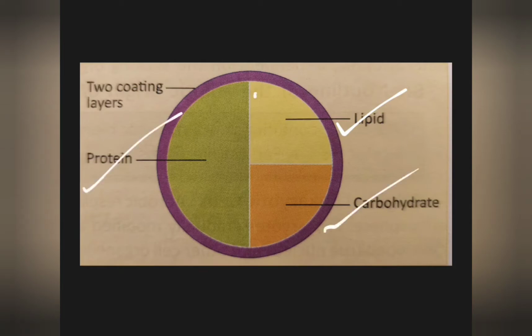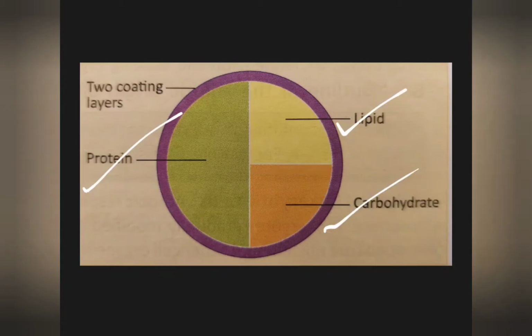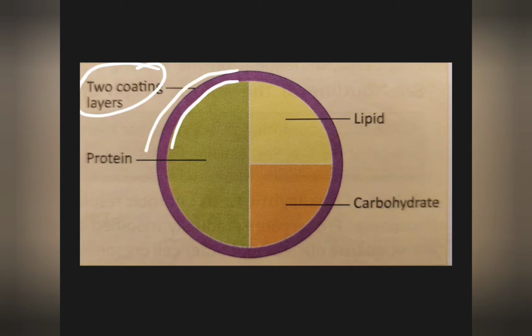Half of it is protein, and the other half is again divided into half, one part lipid and the other part carbohydrate. So it is made up of lipid, carbohydrate and protein, enclosed within two coating layers. Two coating layers means one is this, the other one is this, and they enclose a combination of protein, lipid and carbohydrate.